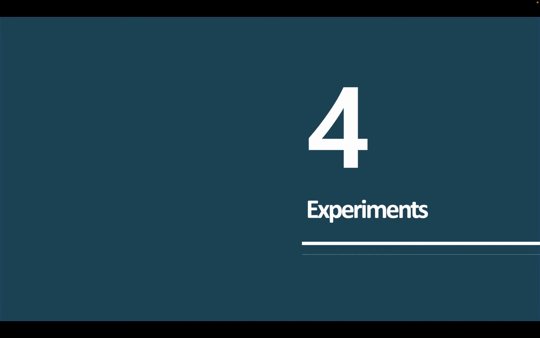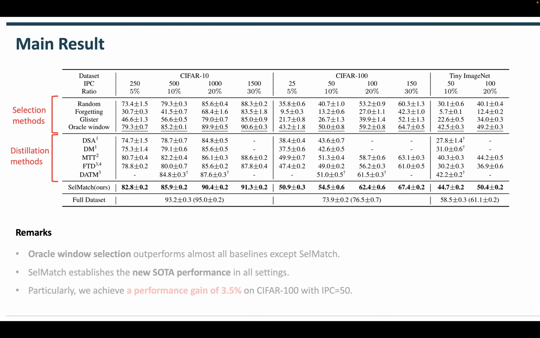Now, let me explain the experiment part. We compared our method with other selection baselines and distillation baselines on various dataset and subset ratios. Interesting observation is that Oracle window selection, which is to select best window from sliding window algorithm, outperforms almost all baselines, indicating that selecting subset with the appropriate difficulty level is important for scalable dataset reduction.